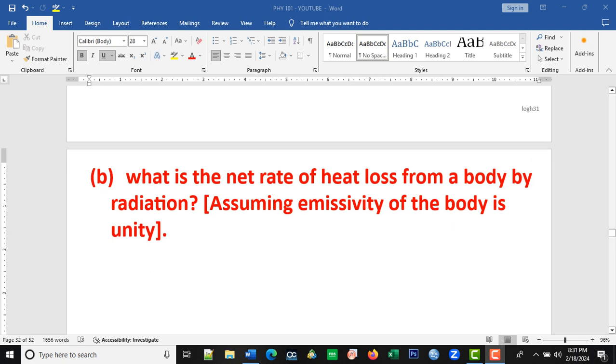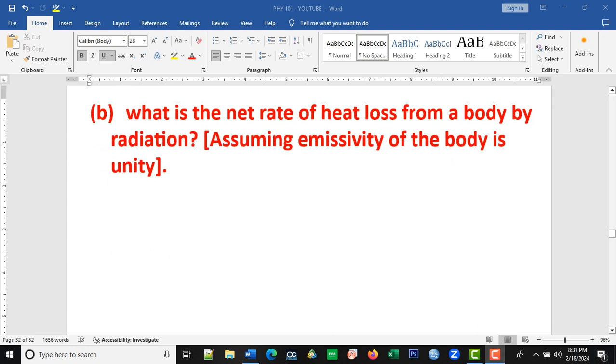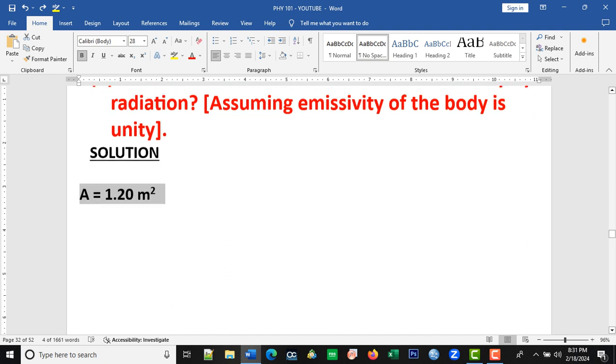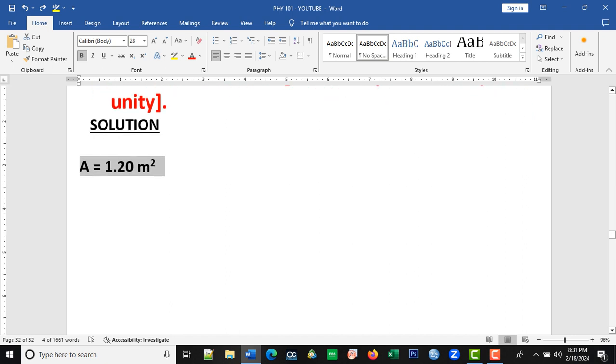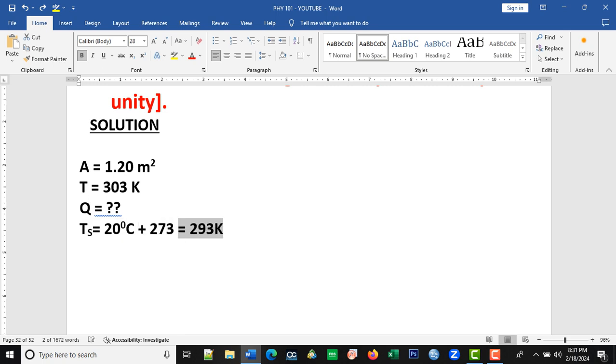Okay, let's look at the quantities given. So we now move to the next step, solving the problem. Solution. We are being given the area, 1.20 meters squared, temperature of the body, 303 Kelvin. We have to find Q. And the temperature of the surroundings, 20 degrees Celsius, which we are going to convert by adding 273.